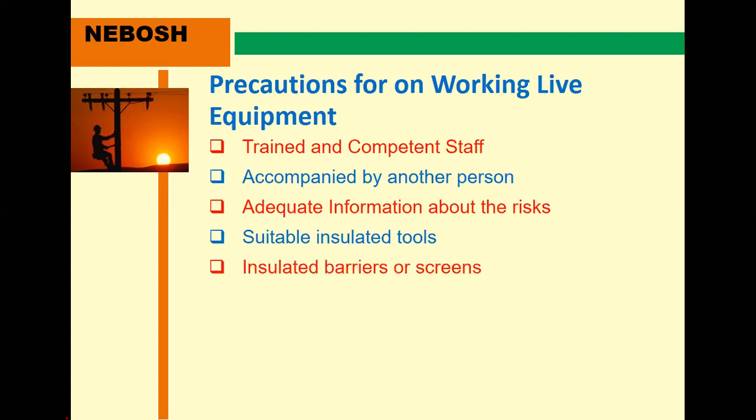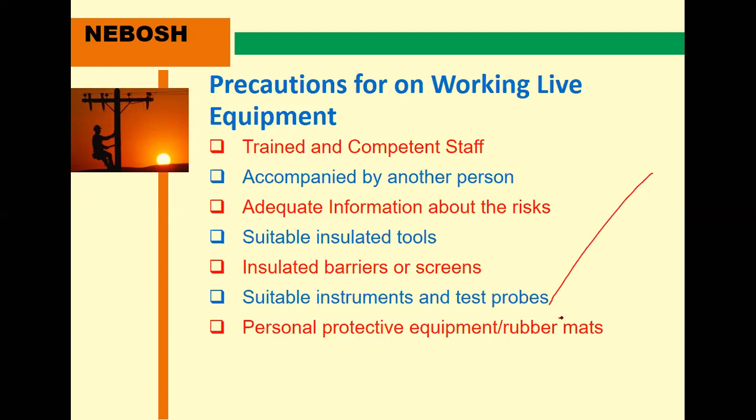Suitable insulated tools, and insulated barriers or screens should also be provided. Suitable instruments and test probes. Insulated barriers mean this is the safe zone and this is not the safe zone, so you provide barriers. Personal protective equipment such as rubber mats, rubber gloves or rubber shoes, this type we provide. Permission to work: a work permit is mandatory. PTW, permit to work, is needed, with restricted access also. Unauthorized persons and outsiders should never be allowed into that area.